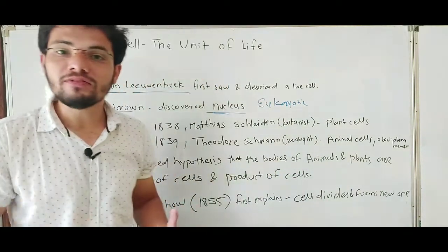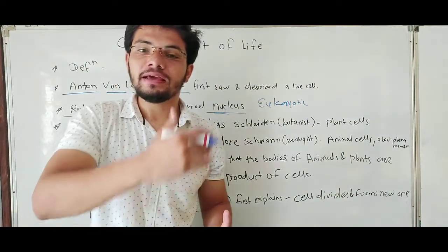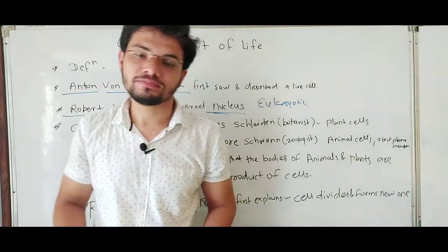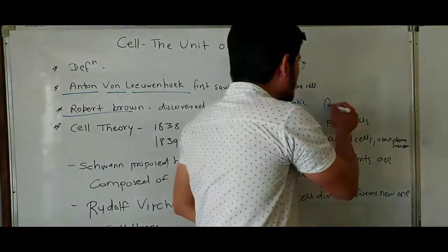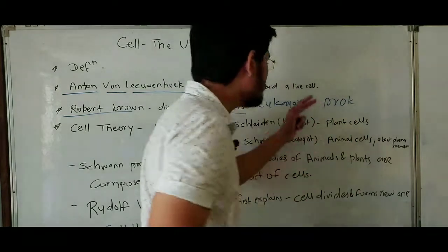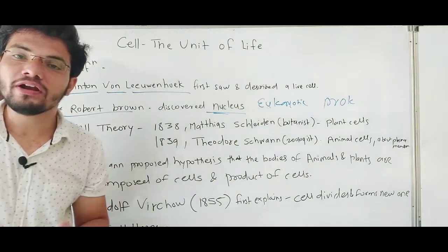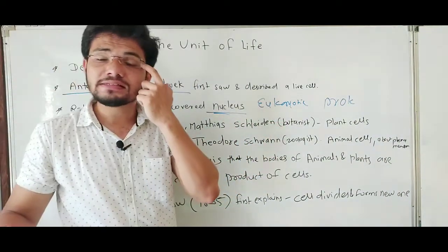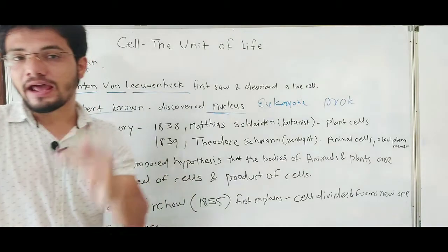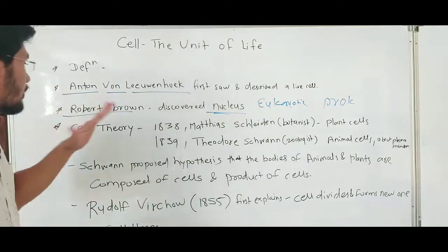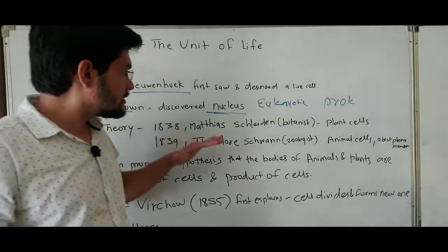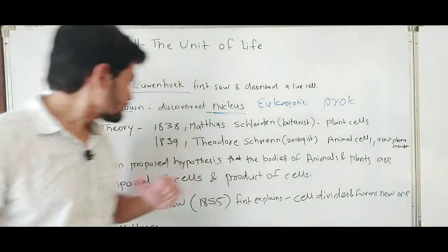And for eukaryotic cells, we all know examples like plants, animals, fungi. Okay, so that is the difference between prokaryotic and eukaryotic cells: prokaryotic means the cell which lacks the membrane-bound organelles and the true nucleus. So Robert Brown was the first one to see the nucleus. After that,